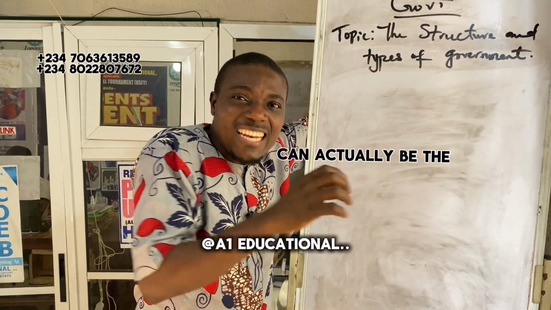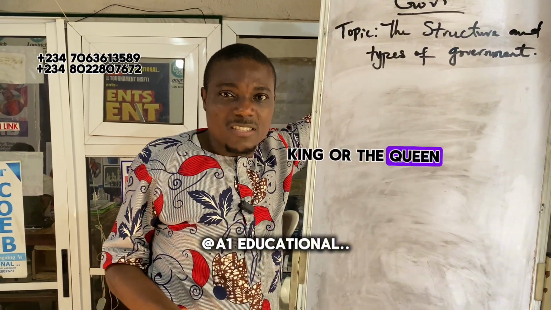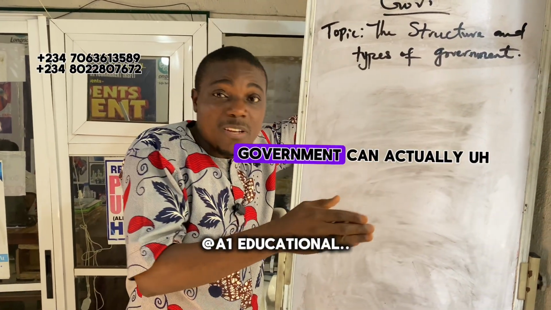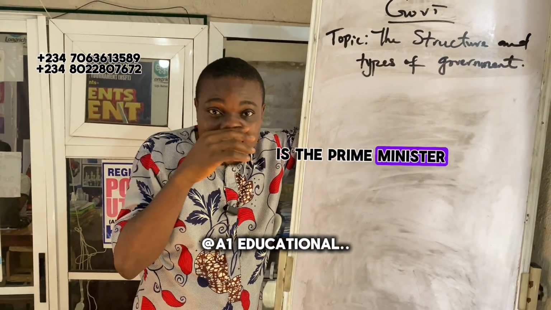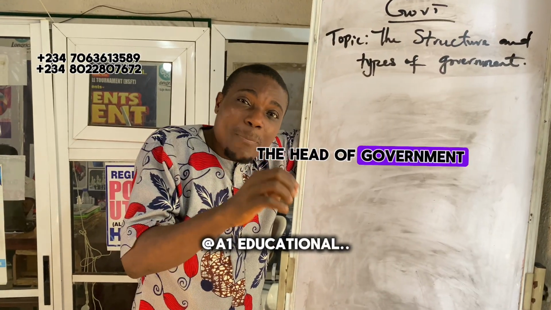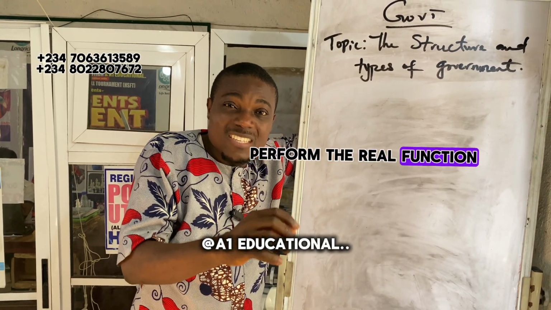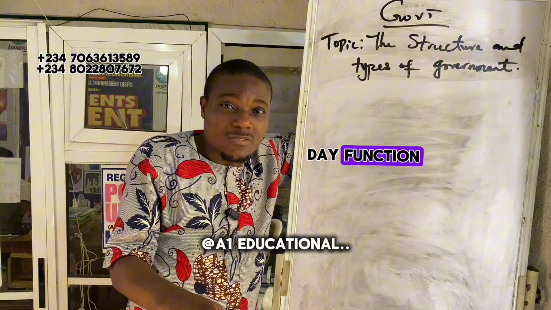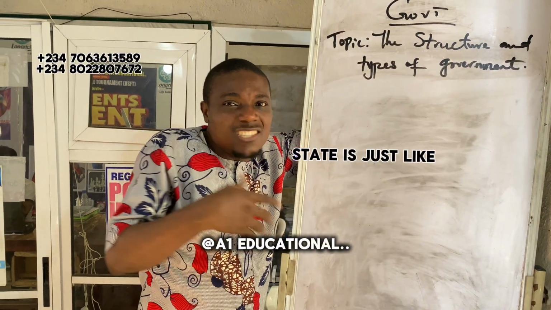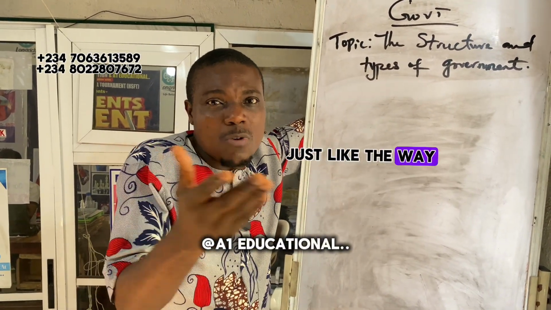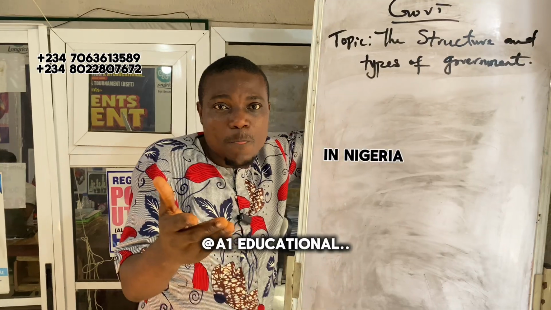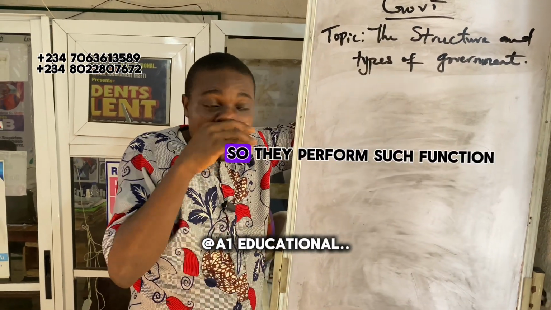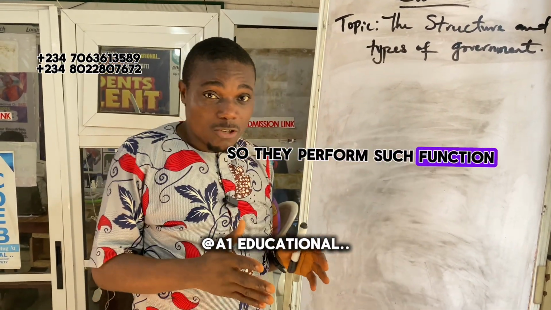The head of state can be the king or the queen, while the head of government is the prime minister. The head of government performs the real day-to-day function, but the head of state is just ceremonial, just like Nnamdi Azikiwe as the first ceremonial president in Nigeria. So they perform such functions.